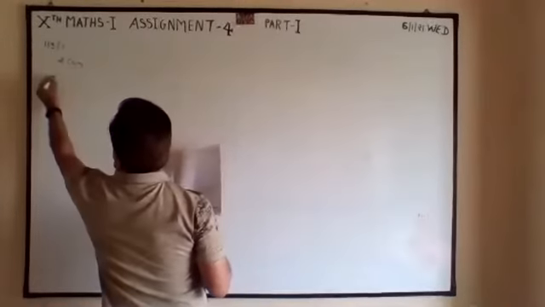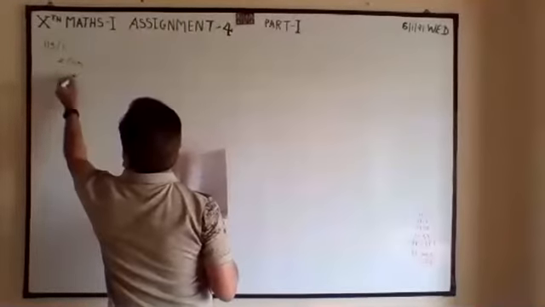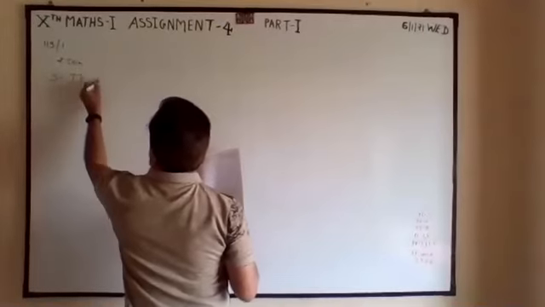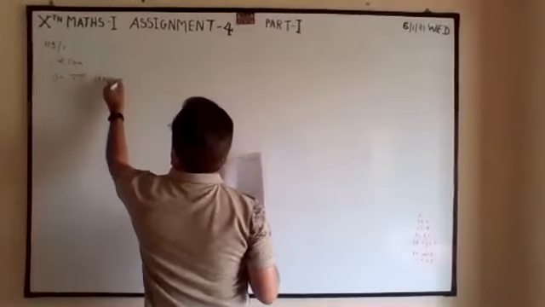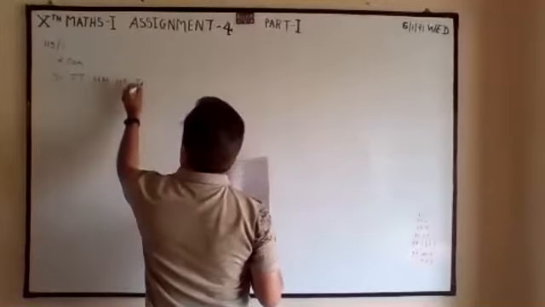Two coins. So the sample space will be TT, HH, HT, TH.